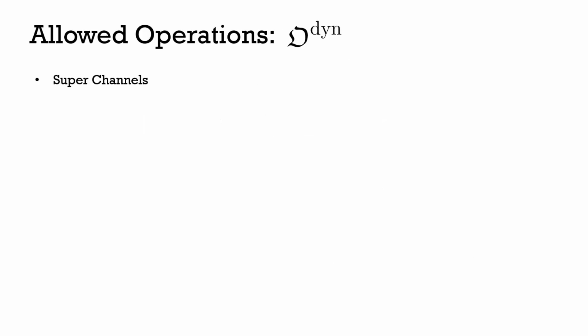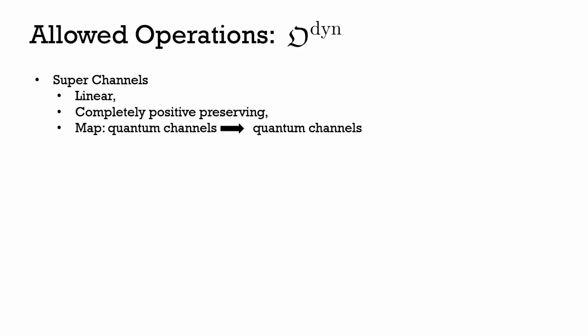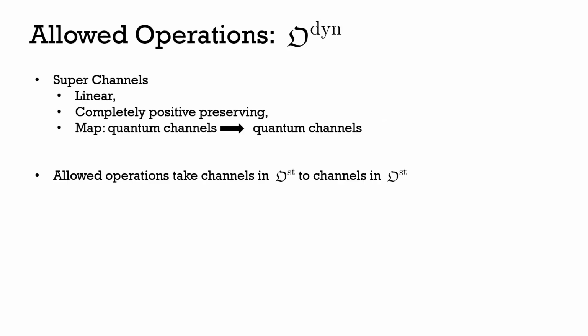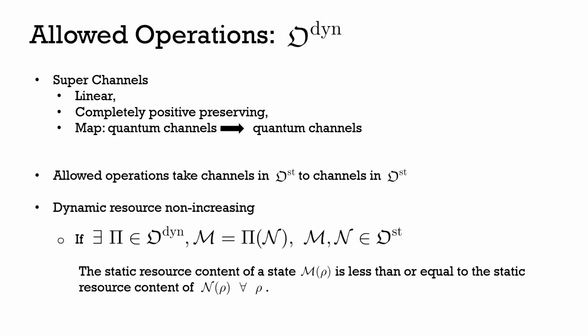So what are the allowed operations of this resource preservability theory? There are some super channels, and they map allowed operations of the static resource theory to allowed operations, such that we're remaining inside this universe of our static resource theory. And they have to be dynamical resource non-increasing. So if an allowed operation exists between two channels, it has to be the case that the static resource content of our output channel N is always less than or equal to the static resource content of our input channel N for all states in the state space. So there's no states for which the resource can be preserved more from our output channel rather than our input channel.